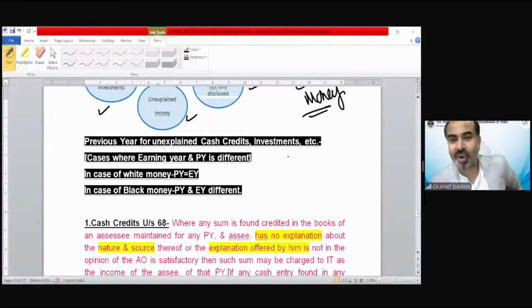Abhishek is asking, sir, what will be the assessment tier for unexplained incomes? I have told you there is no assessment tier concept. The recovery procedure is different. There is only earning year and previous year. The recovery process is not like a normal case, so there would not be any assessment tier concept. Okay, so let's move on further.